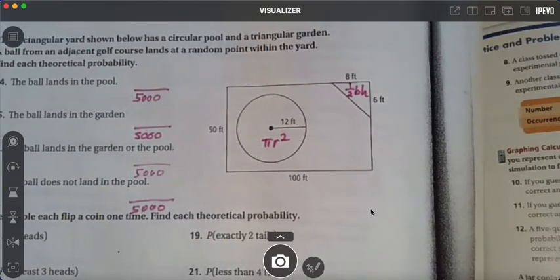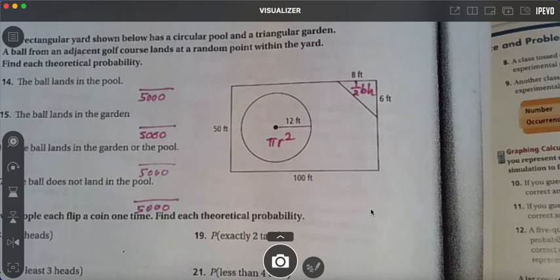How do you find the area of a circle? You said pi r squared. Do you type that in here? Well, no, I would just do 144 times pi, whatever that number is. 144. What's 12 squared?